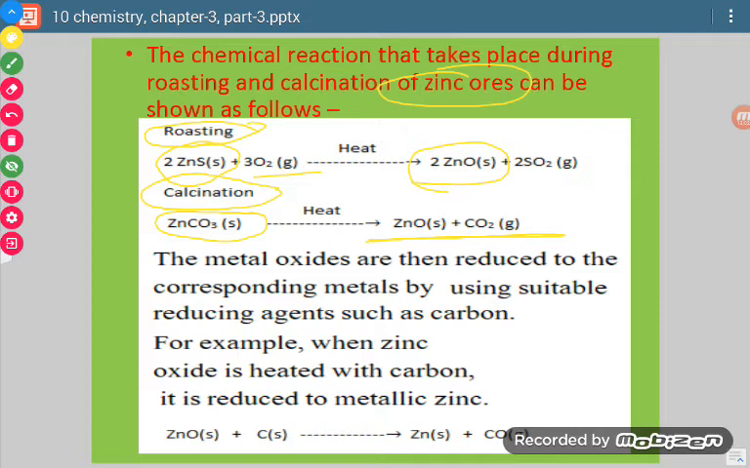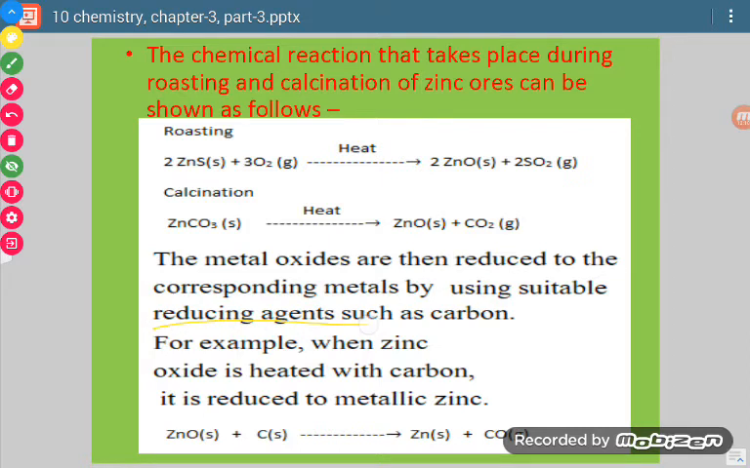Now when we obtained the oxide ore of zinc, then we will heat it with a suitable reducing agent, and here the reducing agent used is carbon. Okay, so we will heat the oxide ore with carbon and this will give rise to pure zinc. Okay, zinc will be formed and that can be purified by other processes.